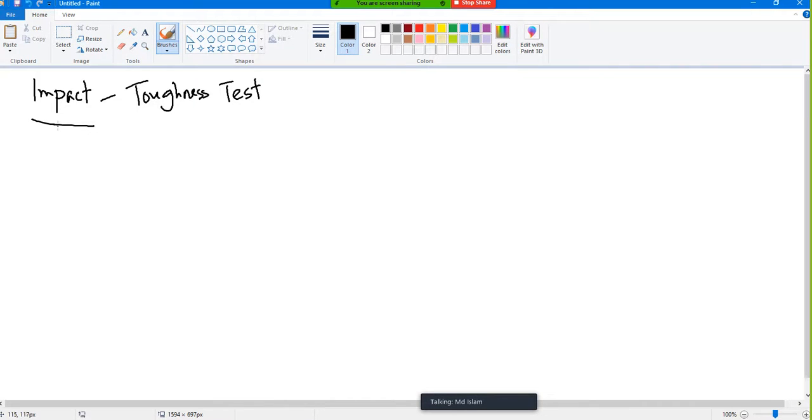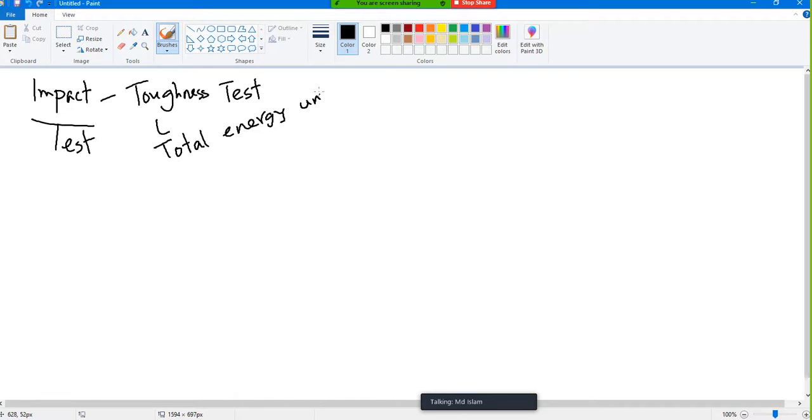So this time we are discussing the impact test. Impact test means what we measure here is toughness. What is toughness? Total energy until failure. Again, this term is very important. It is in your quiz.